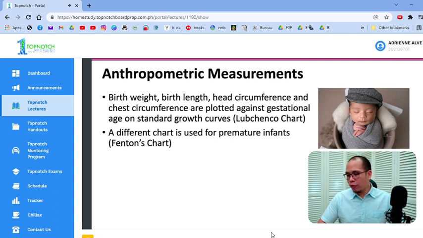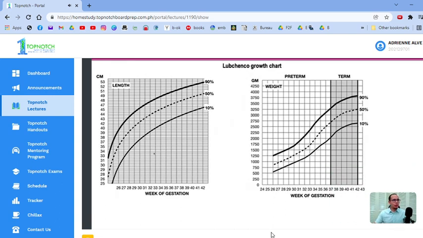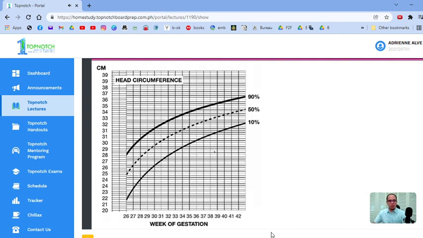And also take note that we use a different chart for preterm infants. Okay? So I hope everyone's familiar with this. This is your Lubchenco chart, where you can plot the length, the weight, and your head circumference. So just to give you an idea how to use this.